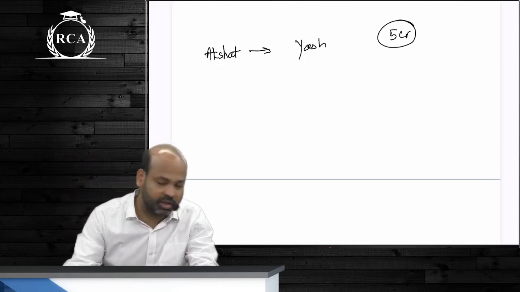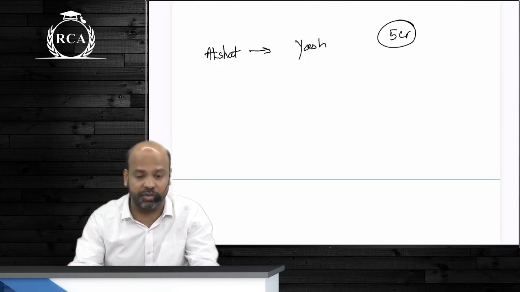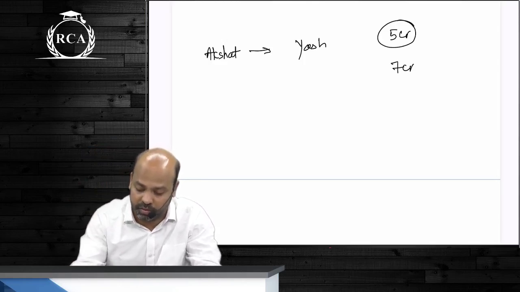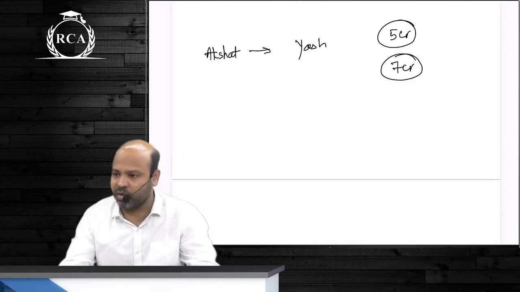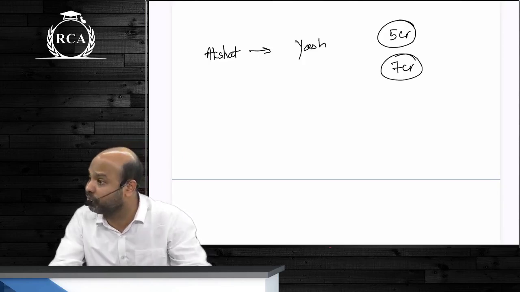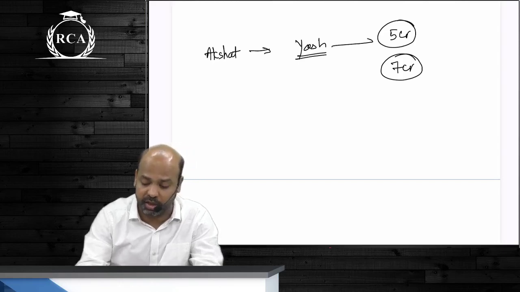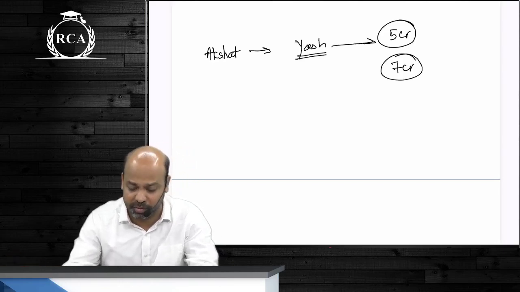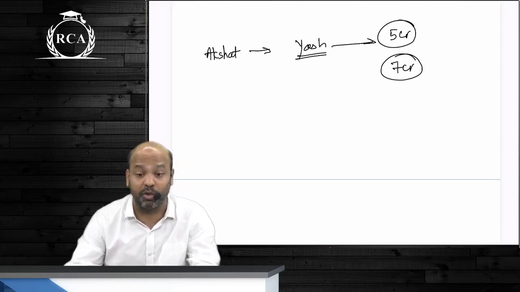After taking up the contract as such, beta, Akshat realized that he made some calculation mistakes. The cost of completing the contract is going to be 7 crores. Initially, he thought the cost will only be 4 crores, so it will be profitable for him to execute the contract. He quoted a price of 5 crores. Both of them have entered into contracts. Yash खुशी enter कर लिया because he knows सामने वाला बेवकूफ है. Anyways, beta, both of them have entered into a contract to execute the contract at what price?